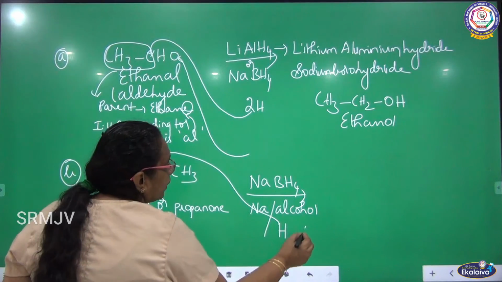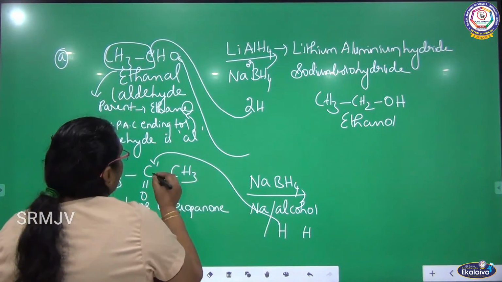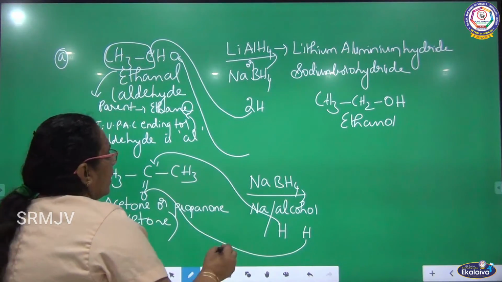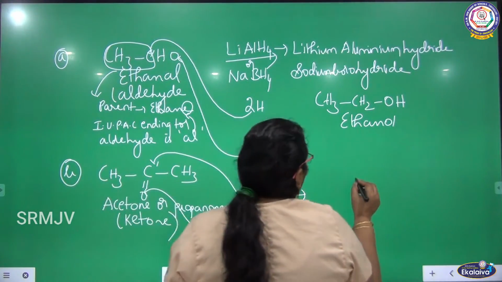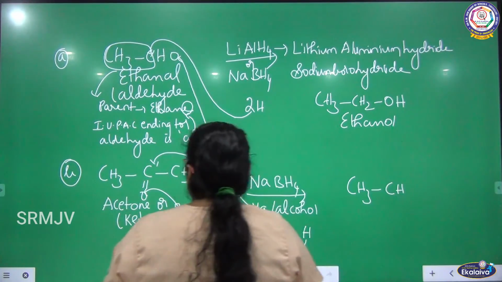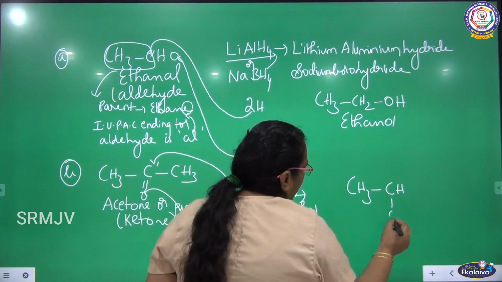We are going to add 2 hydrogen. 1 hydrogen is added to carbon, another hydrogen is added to oxygen. So 1 hydrogen is added to carbon, you get CH3CH. One hydrogen is added to the oxygen, it becomes OH.